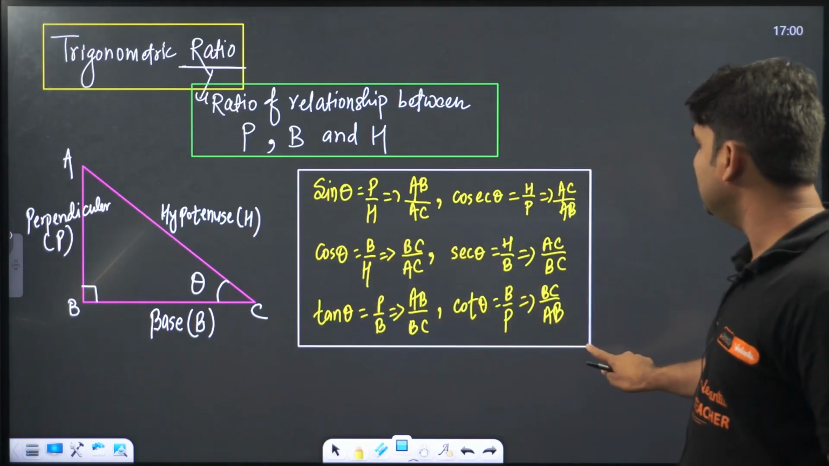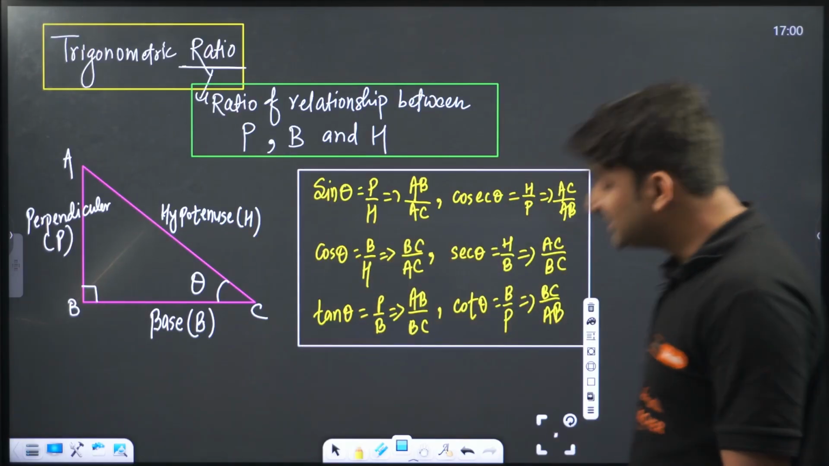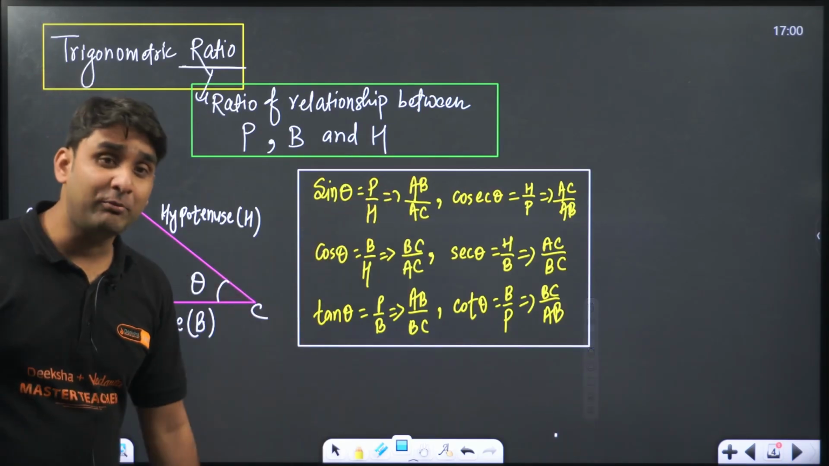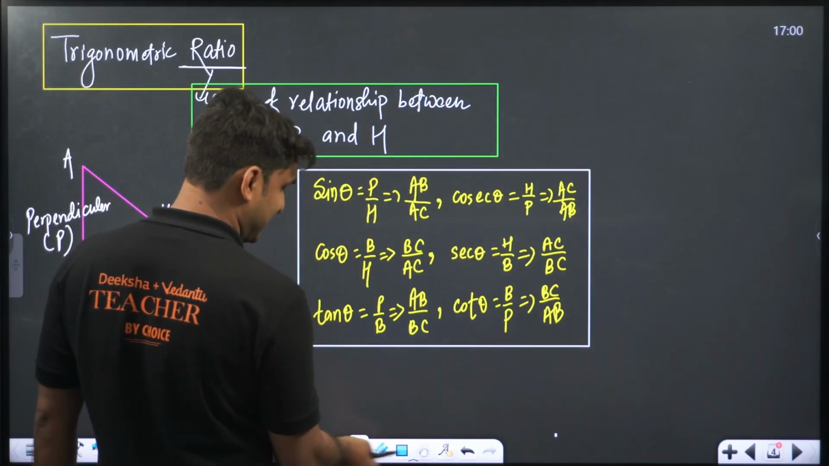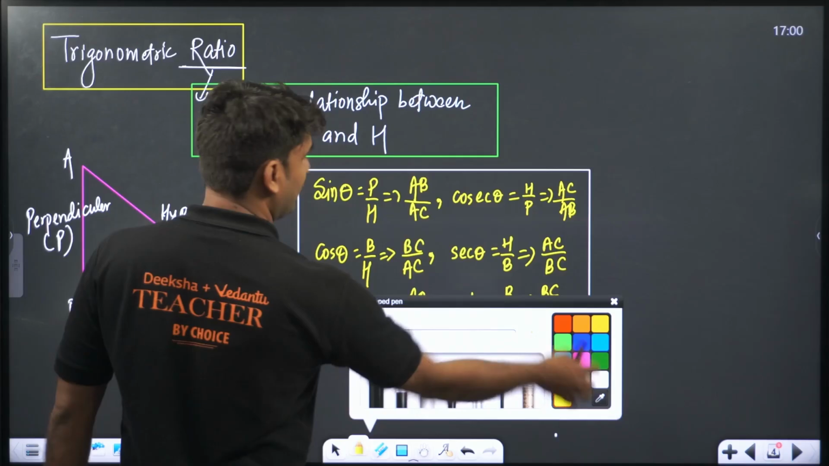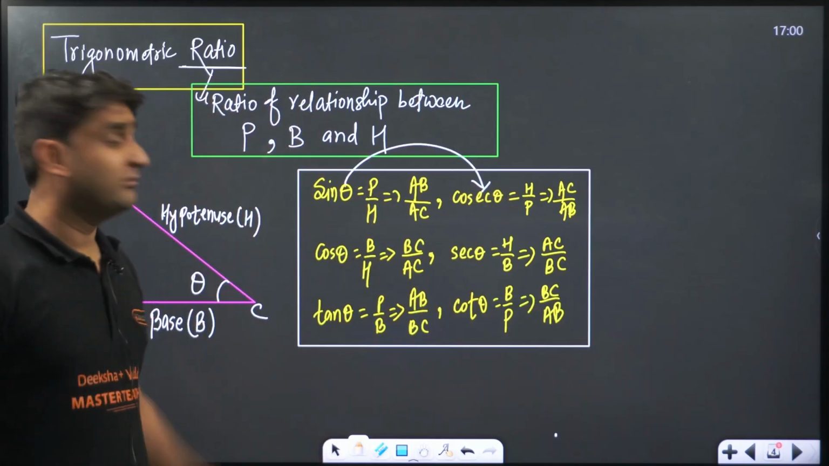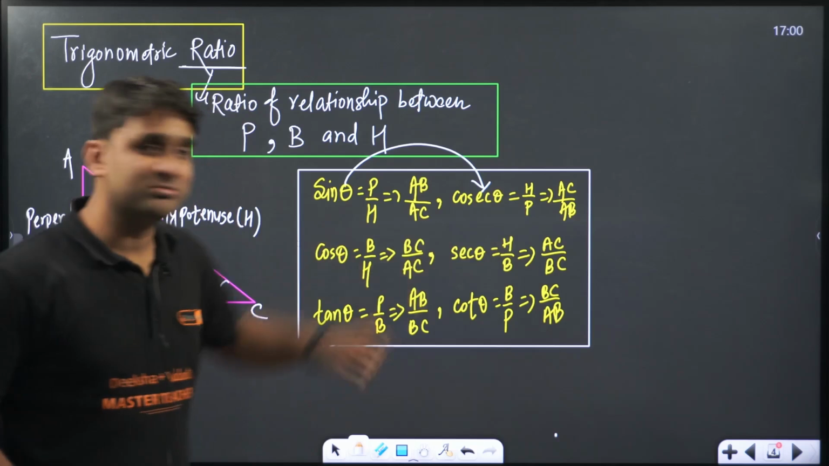This is very easy. Sine theta is the ratio of perpendicular by hypotenuse, and cosec theta is the reciprocal. Sine and cosec both are reciprocal. This is P by H, this is H by P.